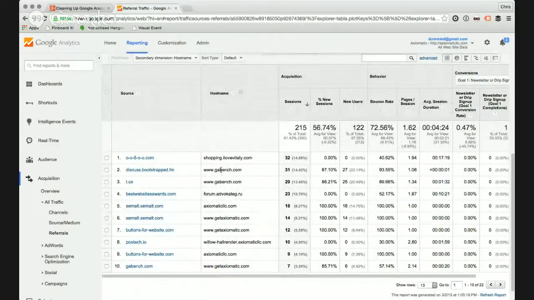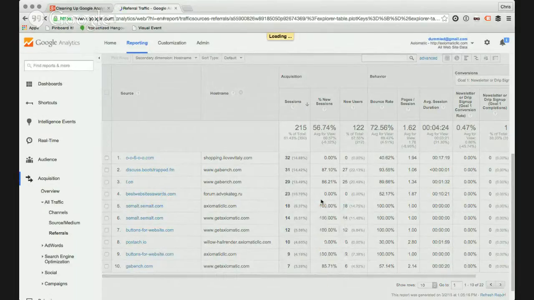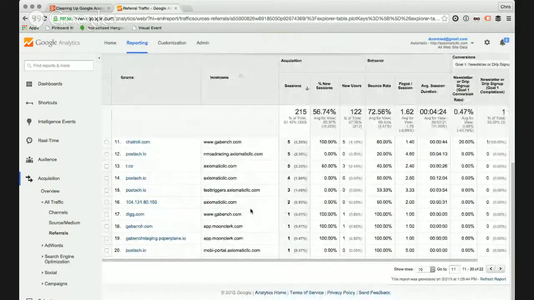And then you'll see here, there are several here that are actually domains of mine. It's just I have several. I have gabench.com, axiomaticllc.com, getaxiomatic.com. This is a client documentation site, for instance, so on and so forth. Yeah. So we can see